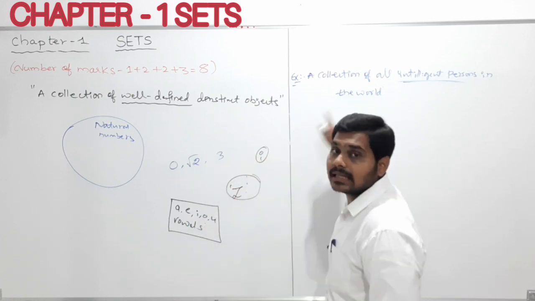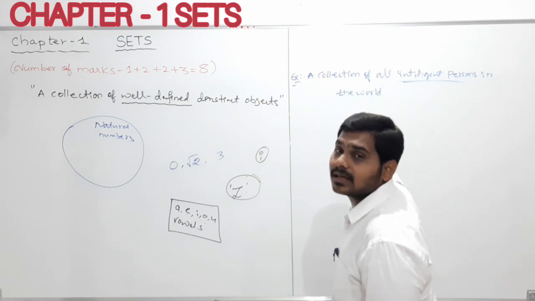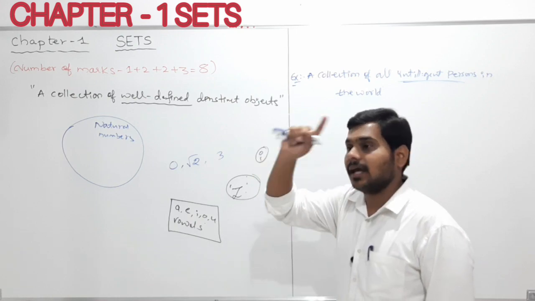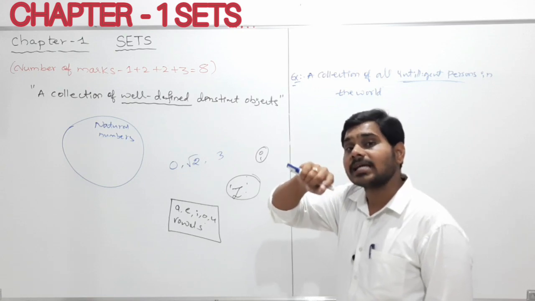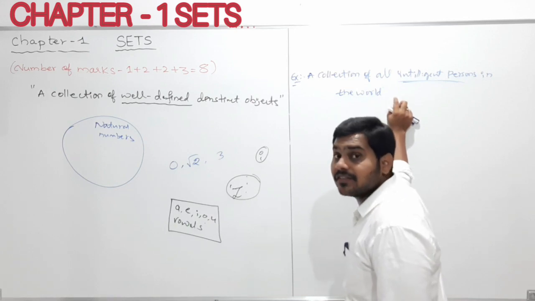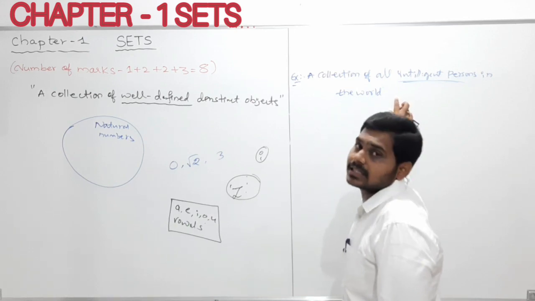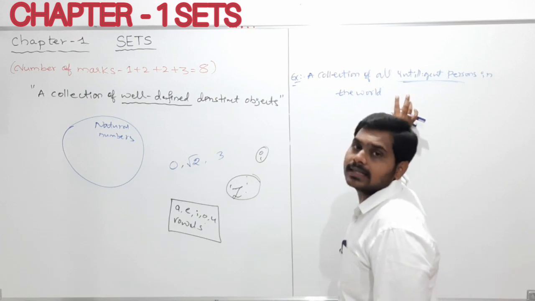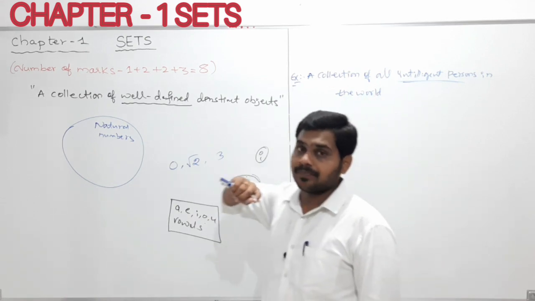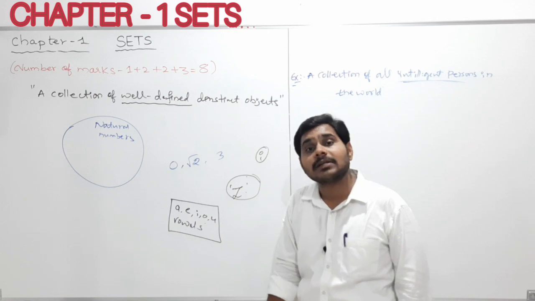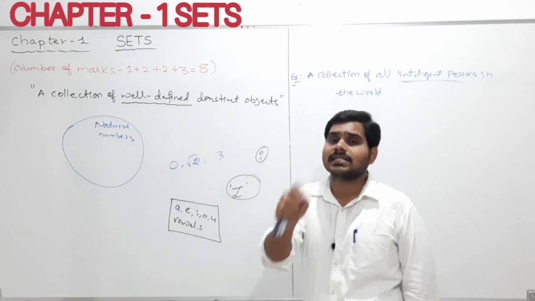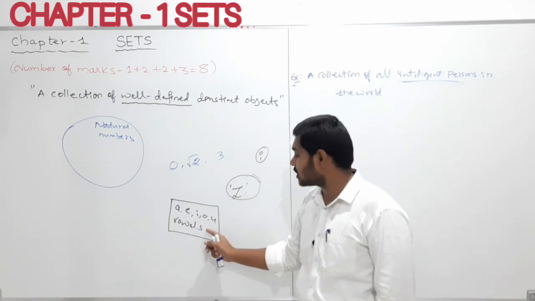But my dear students, in this particular example, if I ask about some other name, say XYZ, whether XYZ is intelligent, one person may think yes, XYZ is intelligent. In that case, according to him, we should add XYZ to this set. But if I ask another person, his opinion is different. He thinks that no, XYZ is not intelligent. In that case, I cannot include it in this collection. But here in this example, whoever you ask in the world, everyone's answer is that Z will not be contained in this box.